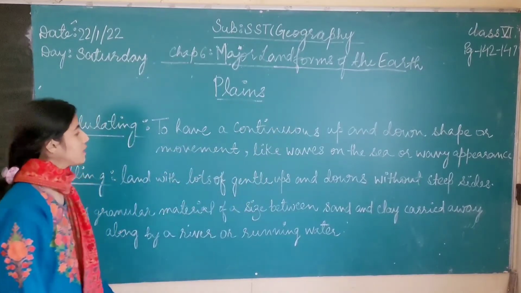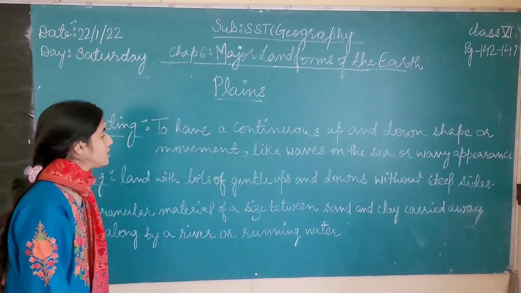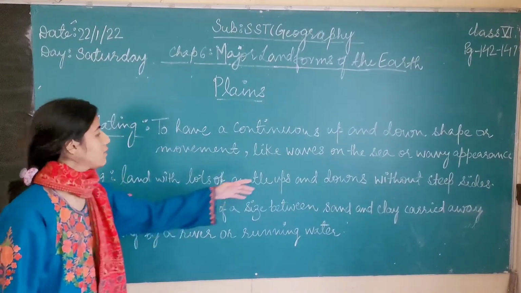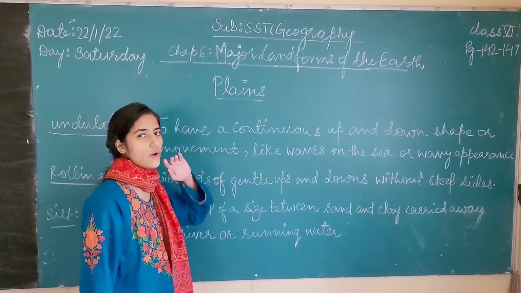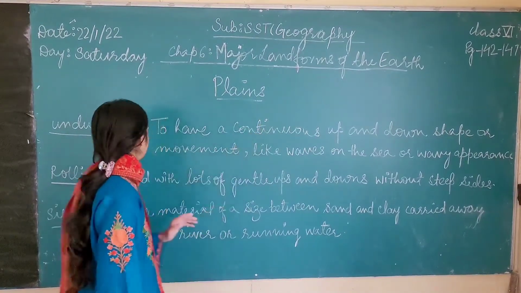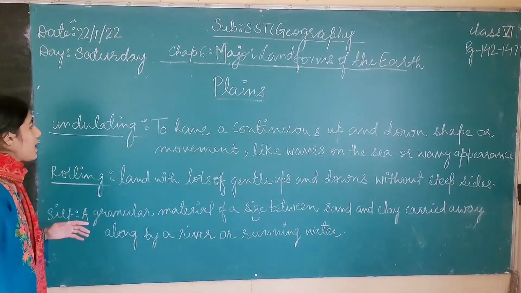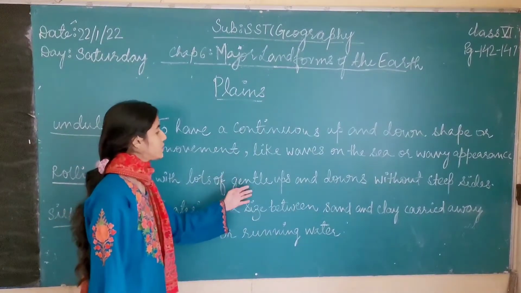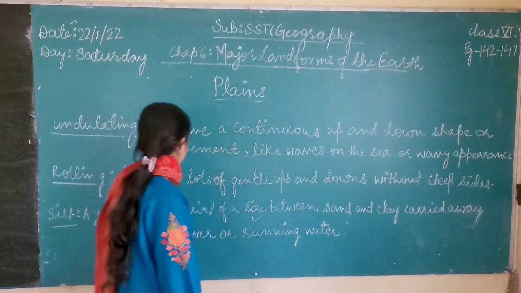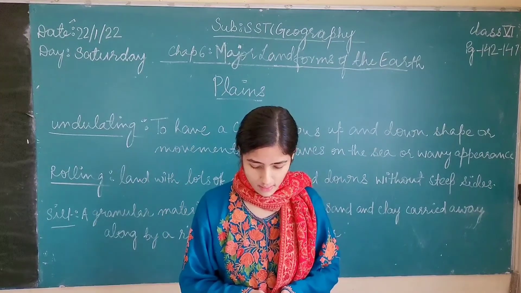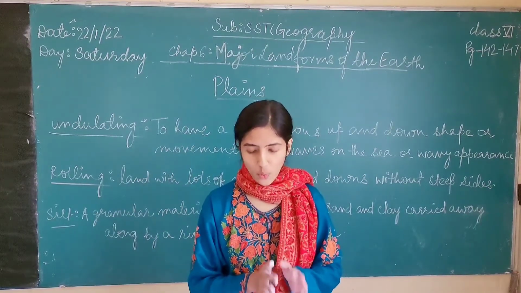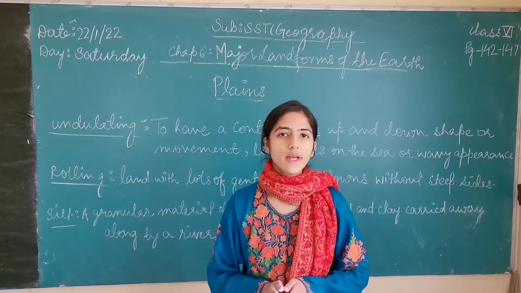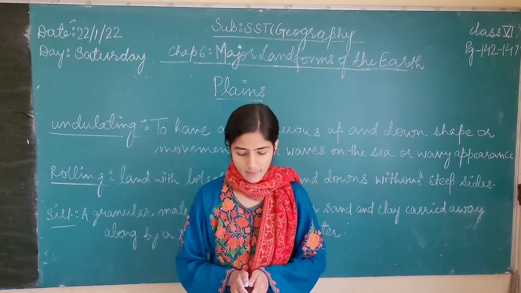It means that the surface has a lot of waves, and those waves do not have steep sides. That means that they are not sharp. These plains have continuous ups and downs, and these ups and downs are quite gentle without steep sides. Plains are not more than 200 meters above the mean sea level.